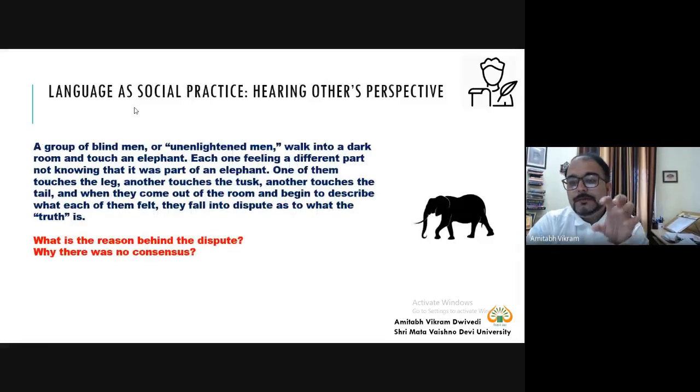So we know why language is important in a society. We know because when we want to communicate with another person, then obviously we need a language. So in a way, language is a vehicle. Here is the metaphor that I am using. Language is a tool. So you are using language, and you talk to each other.